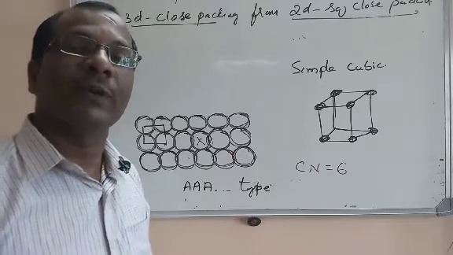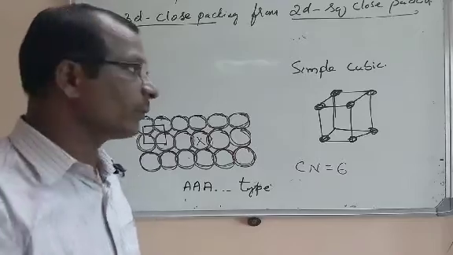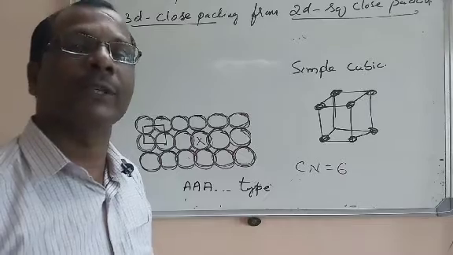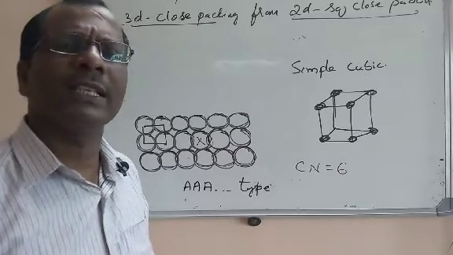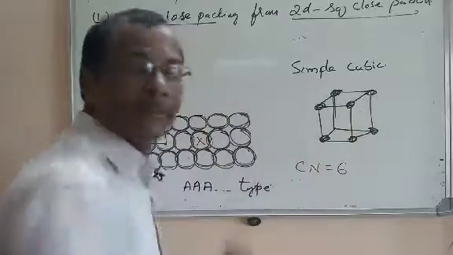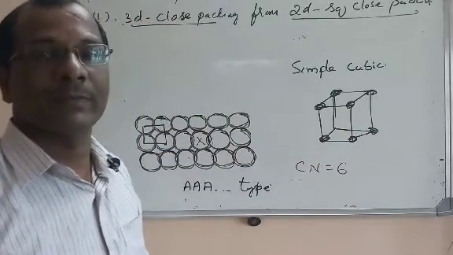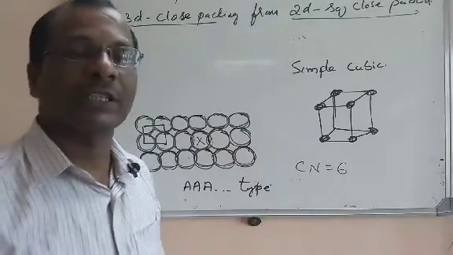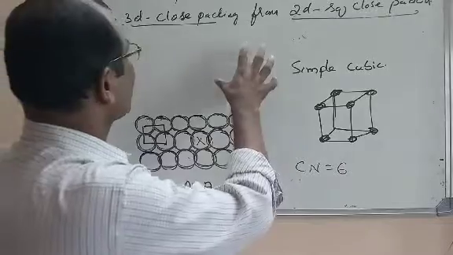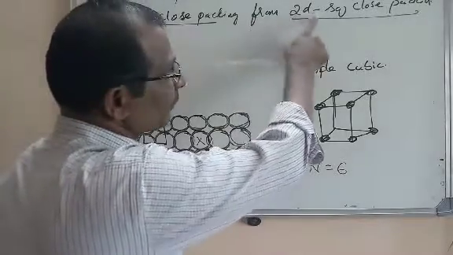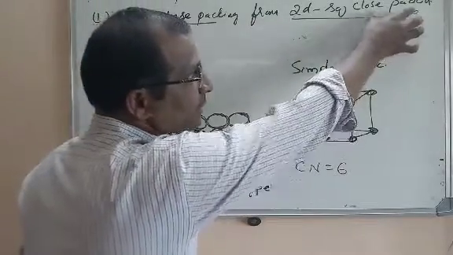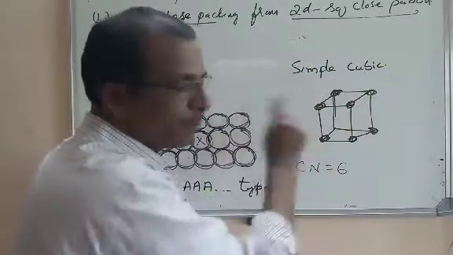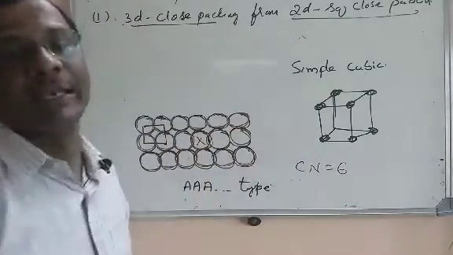It is nearly 47.6. 52.4 will be the occupied percentage. Out of 100, if we subtract 52.4, nearly 47.6 will be the empty space, vacant space. So more vacant space is left here, less space is occupied, so it is less efficient. So this is all about three-dimensional close packing from two-dimensional. If you take two-dimensional square close packing, what is the resulting unit cell? By the stacking, a simple cubic unit cell is formed in this way.